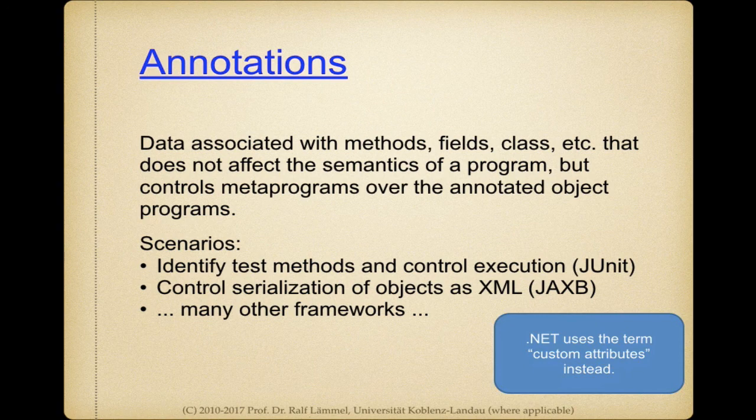Okay, so we have seen the JUnit scenario. Annotations are used a lot. I mean, many frameworks rely on annotations. So for example, serialization and object relational mapping and such frameworks, they use annotations to control their persistence or serialization story.